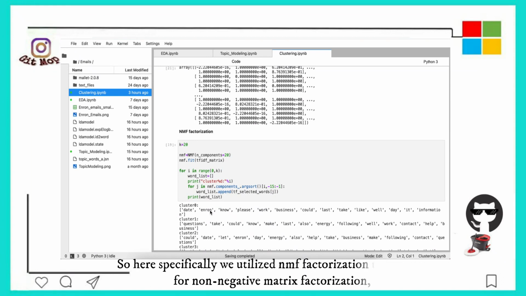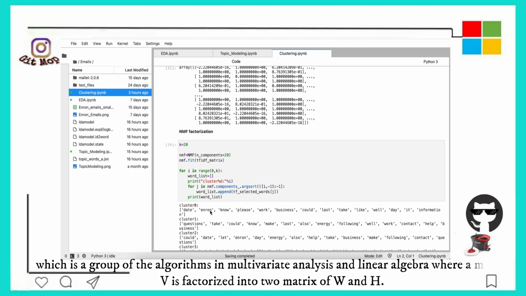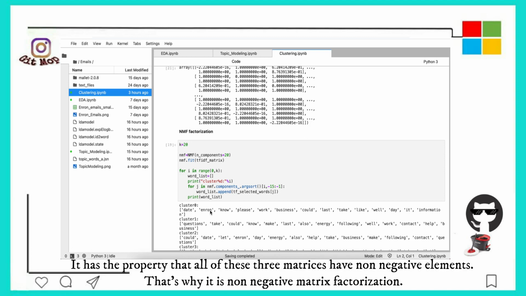So here specifically we utilized NMF, which stands for non-negative matrix factorization, which is a group of algorithms in multivariate analysis and linear algebra, where a matrix V is factorized into two matrices, W and H. It has the property that all of these three matrices have non-negative elements.